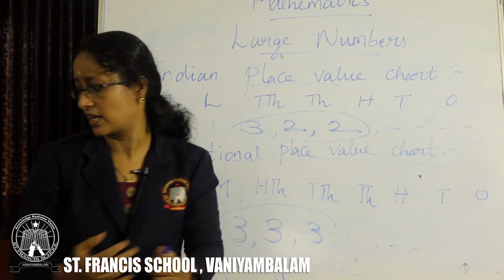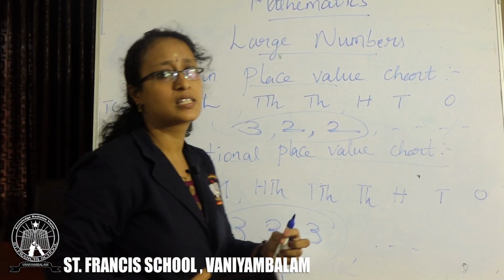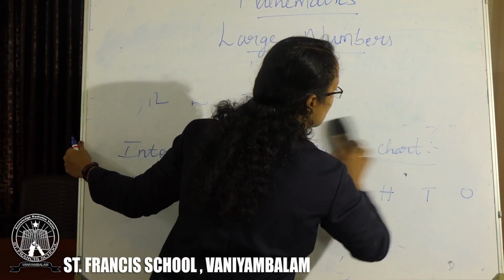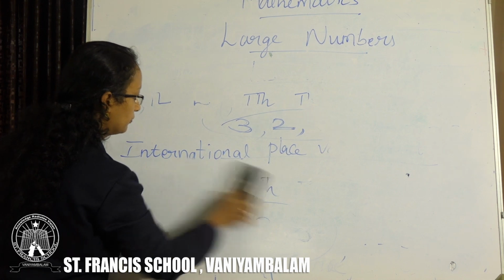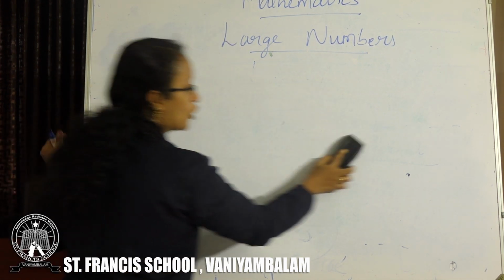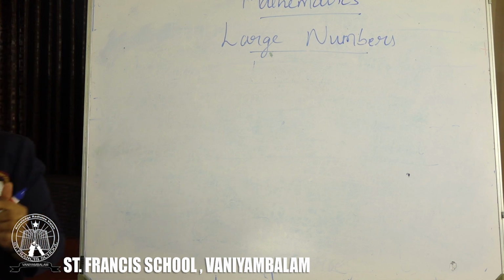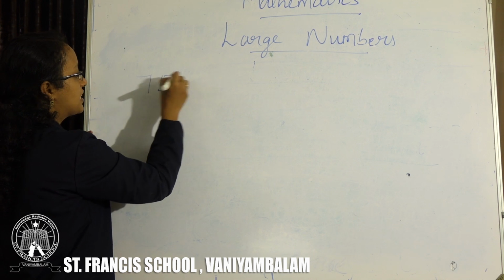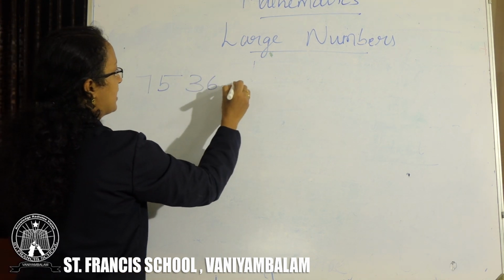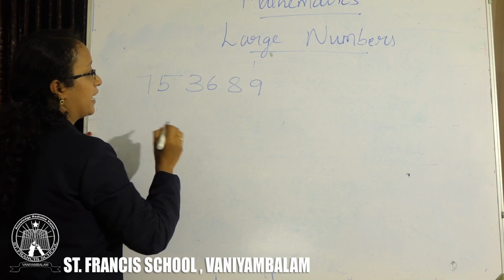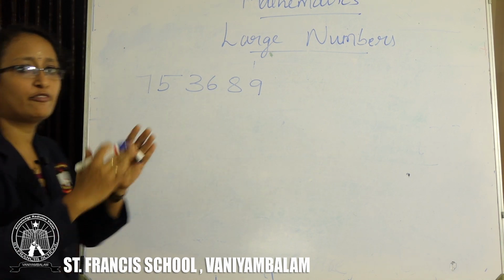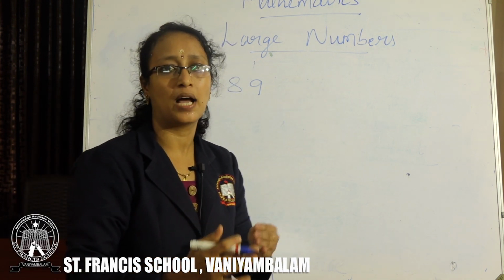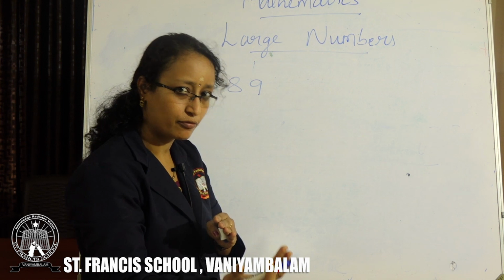Next, we are going to study how to write the numerals for the given numbers. So, how will you write the numerals for the given numbers? You know how to place it. Before that, I'll tell you how to place the commas for the number. So, 7, 5, 3, 6, 8, 9. Suppose it is for the Indian system, how will you place a comma? You have to start from the ones place.